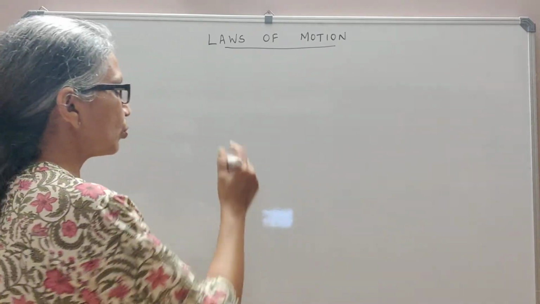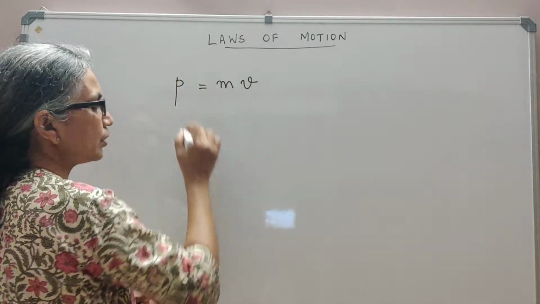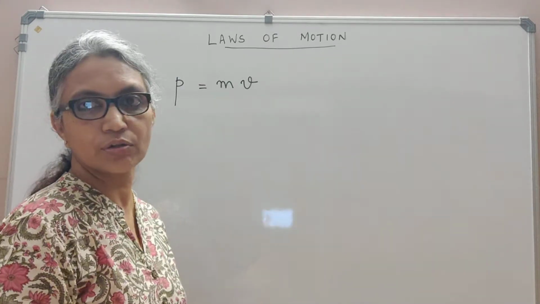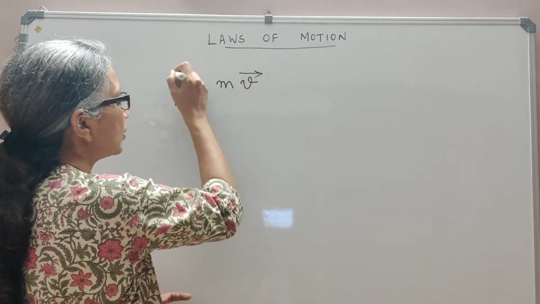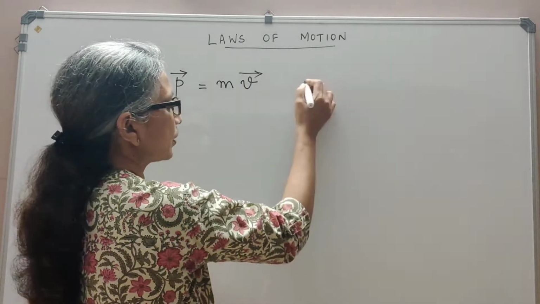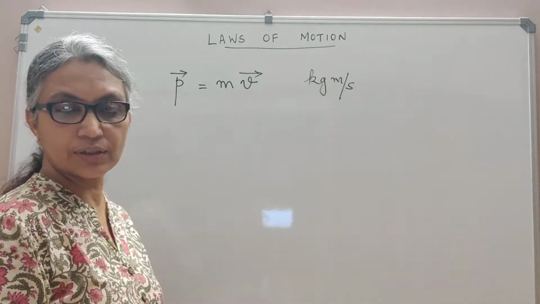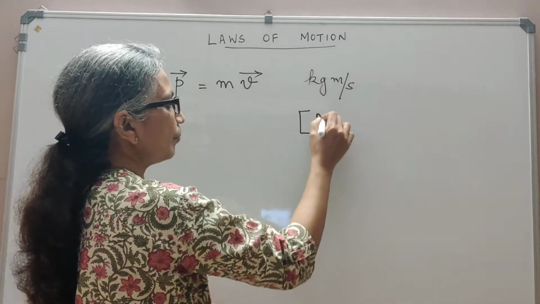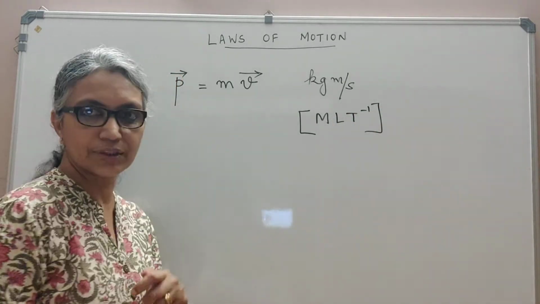So the product of these two factors, that is mass into velocity, is what we call the momentum of a body. Since velocity is a vector, this momentum is also a vector. The SI unit of momentum is kilogram meter per second. And in the first chapter, when we discussed the dimensional formula, we know that the dimensional formula of momentum is M, and for velocity it is L T raised to minus 1. So this momentum is a vector quantity.